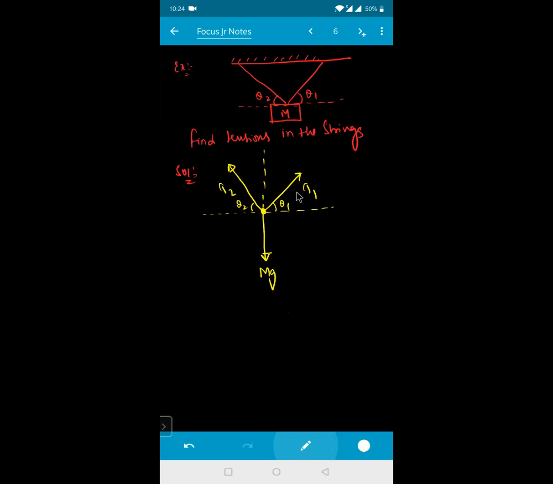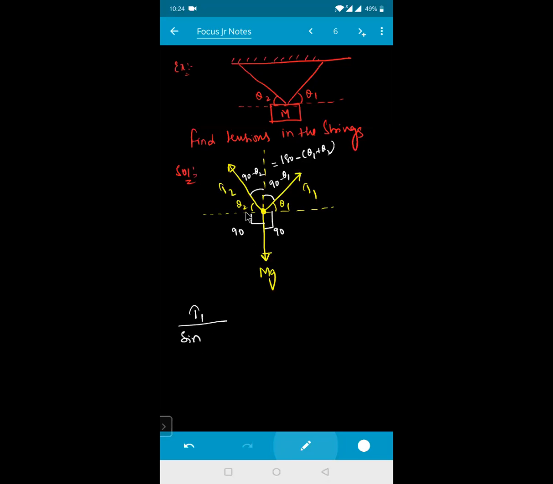Now apply Lami's theorem. T1's opposite angle will be 90 plus theta 2, so this will be equal to 90 minus theta 2. And this one will be equal to 90 minus theta 1. So the total will be 90 plus 90, that is 180 minus theta 1 plus theta 2, the opposite angle. Now this angle is also equal to 90. Now write the equation. T1 divided by sine.